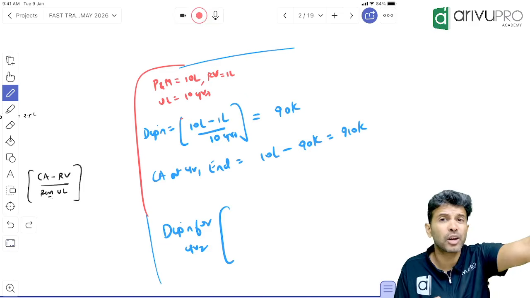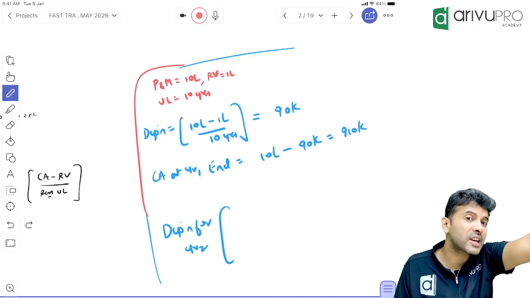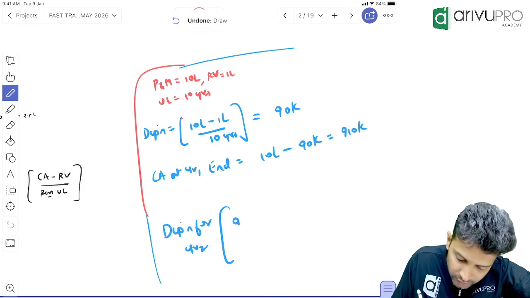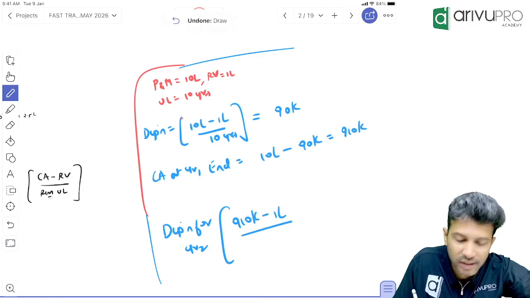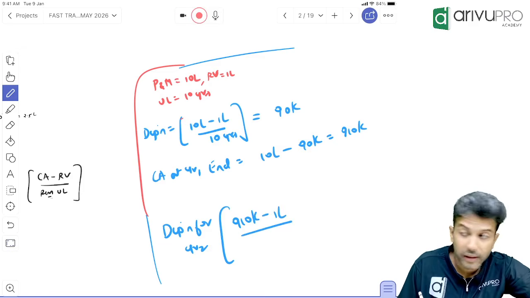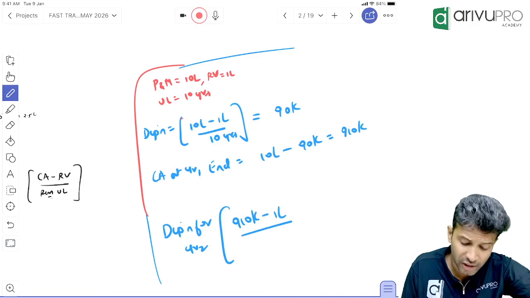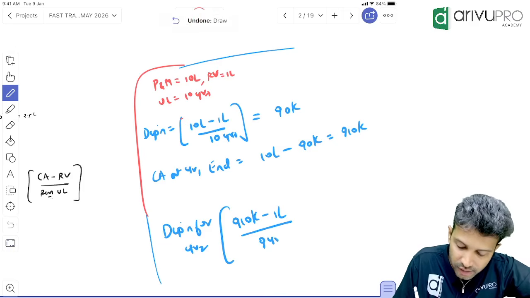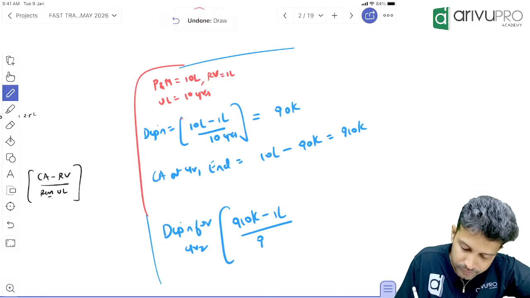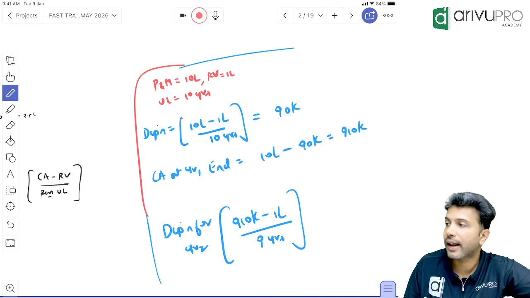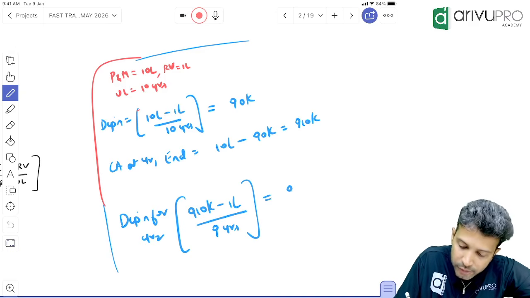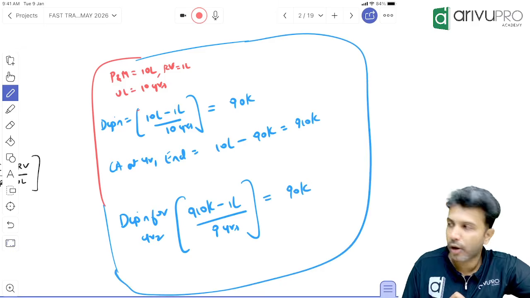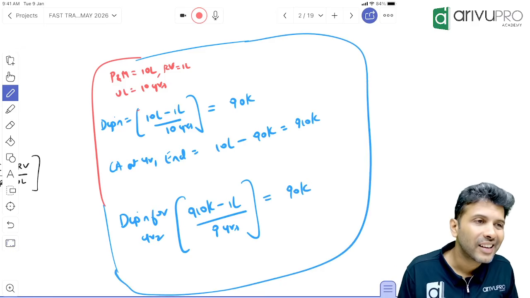So let's calculate with our new formula. Original cost or carrying amount? What is the carrying amount of the asset now? 10 lakh or 9 lakh 10? 9,10,000 carrying amount minus residual value, still 1 lakh, divided by useful life. Now we are in the second year, 1 year is already gone, so the remaining life is 9 years. 9,10,000 minus 1 lakh divided by 9, obviously you will get 90,000. Check. So actually the formula is not original cost, it is carrying amount.